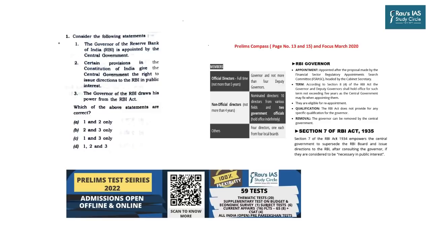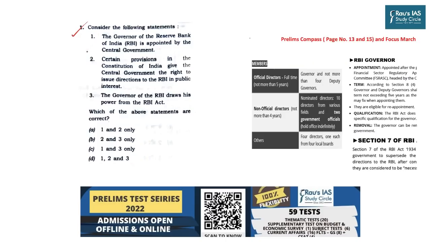But before we begin with the discussion, as we have been doing since last week, we are going to first discuss a question of economy. In Prelims 2021, UPSC asked: consider the following statements. Statement 1: the Governor of the Reserve Bank of India is appointed by the central government. Statement 2: certain provisions in the Constitution of India give the central government the right to issue directions to the RBI in public interest. Statement 3: the Governor of the RBI draws his powers from the RBI Act. If you look at the statements, you could have easily answered the question by eliminating the second statement.